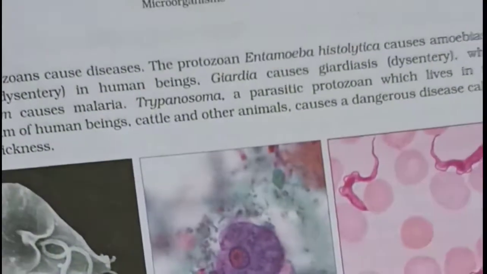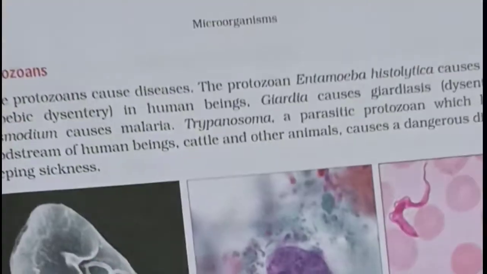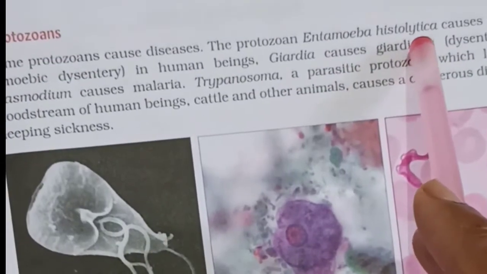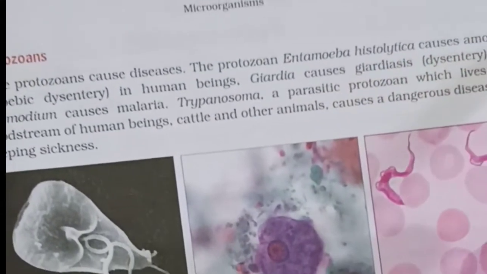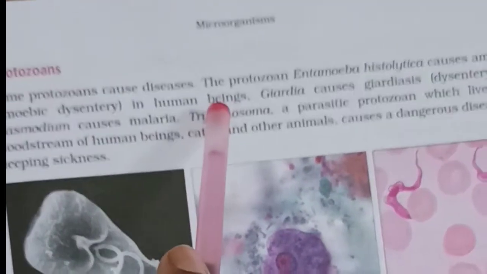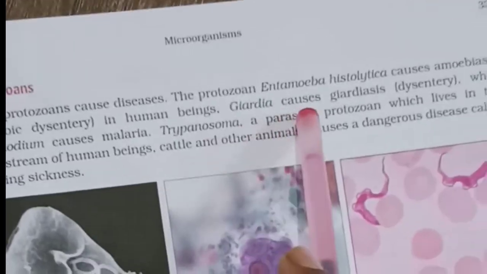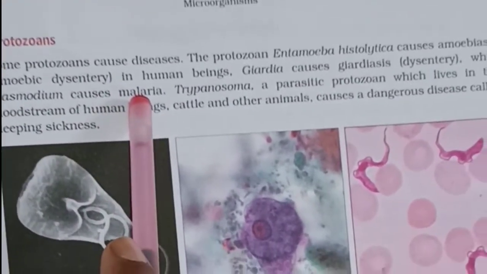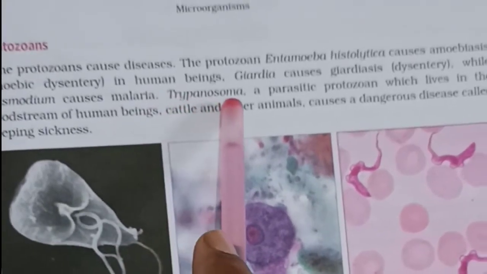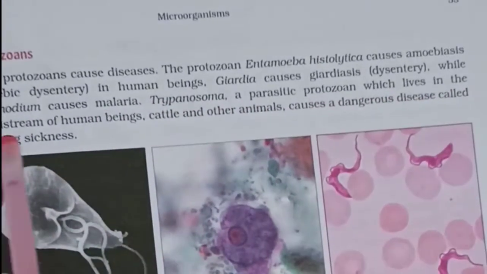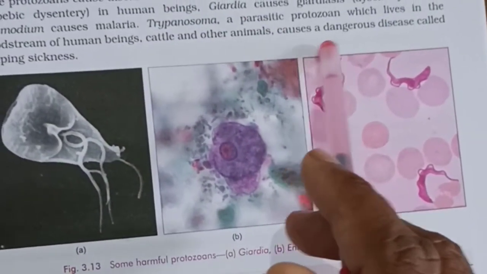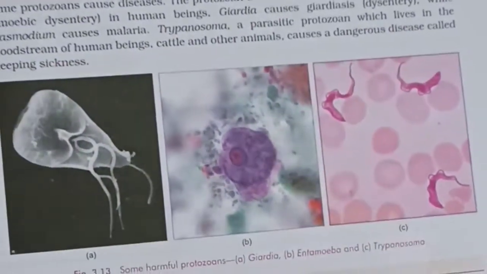Next we have harmful protozoa. These harmful protozoa cause disease. The protozoa Entamoeba histolytica causes amoebiasis, that means dysentery, in human beings. Giardia causes giardiasis, dysentery, while Plasmodium causes malaria, which we have already seen. Trypanosoma, a parasitic protozoa, lives in the bloodstream of human beings, cattle and other animals, and causes a very dangerous disease we call sleeping sickness.